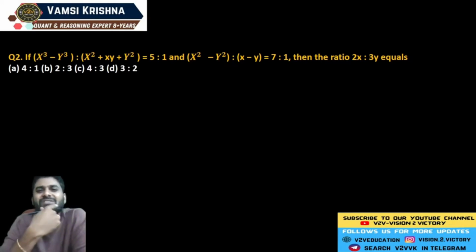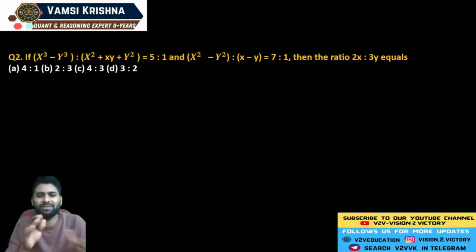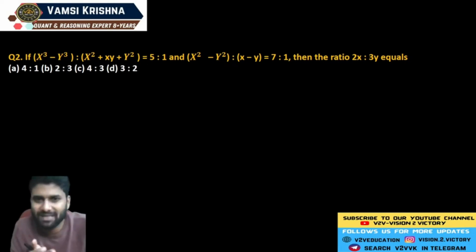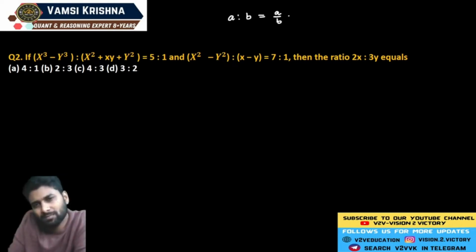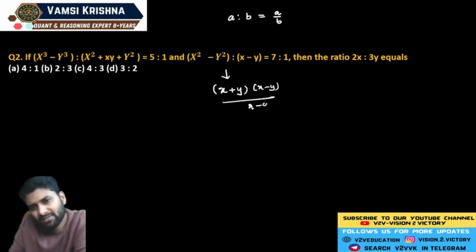And (x square minus y square) divided by (x minus y) means, remember that the ratio is 2 means which is divided by. So x minus y is exactly equal to 7 by 1. So remember that a is to b is always equal to a by b. Both representations are same. Take this value. x square minus y square can be taken as x plus y into x minus y. And the denominator we have x minus y. Here the value becomes 7 by 1.